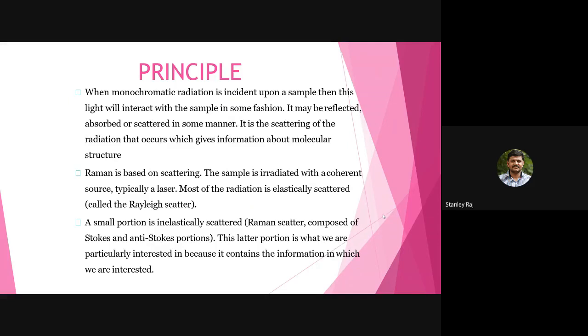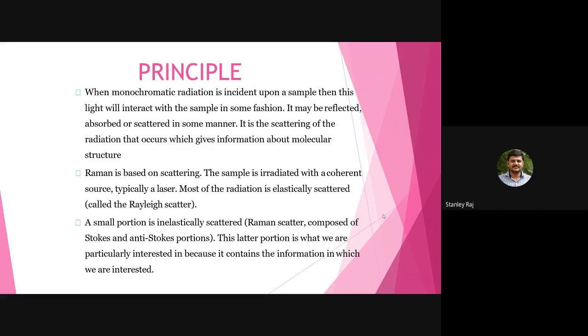The basic principle of Raman spectroscopy is that when a monochromatic radiation is incident upon a sample, this light will interact with the sample in some fashion. It may be reflected, absorbed, or scattered in some manner. It is the scattering of radiation that occurs, which gives the information about a molecular structure.